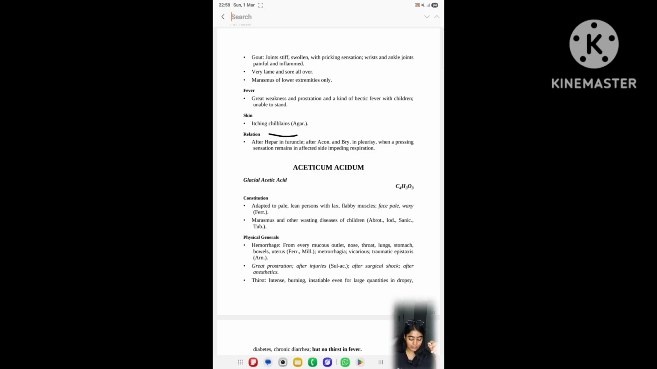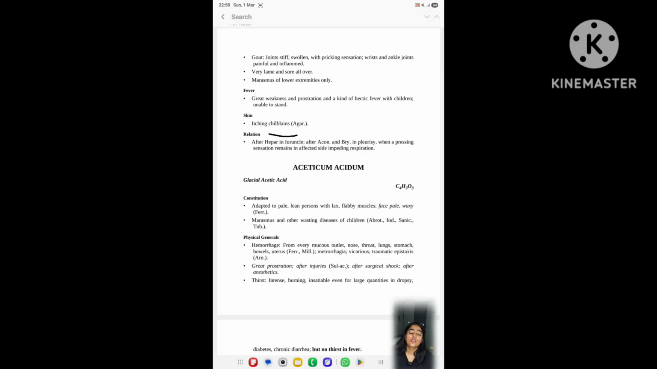After Hepar, we have to give abrotanum. And next point is after aconite and bryonia in pleurisy. In the case of pleurisy, after aconite and bryonia, we should give abrotanum, when a pressing sensation remains in the affected side, impeding respiration. Okay, this is our abrotanum complete.